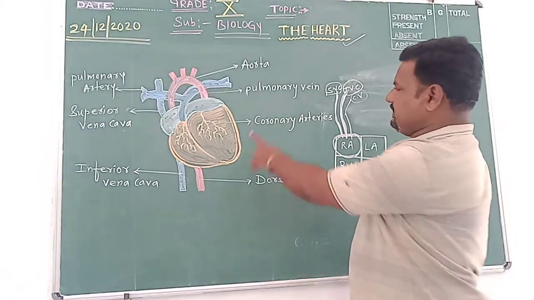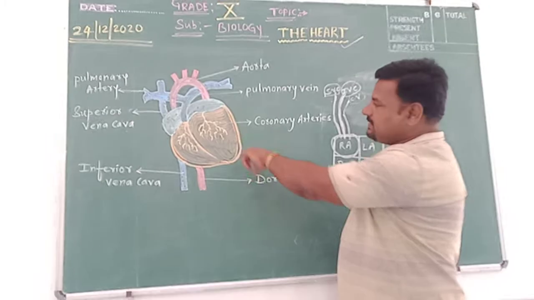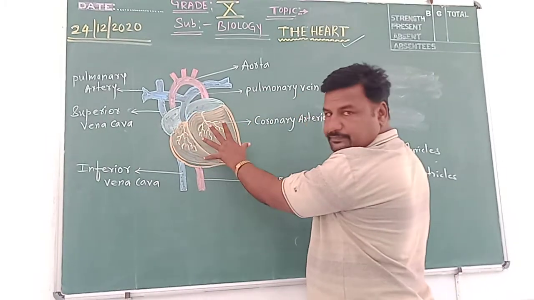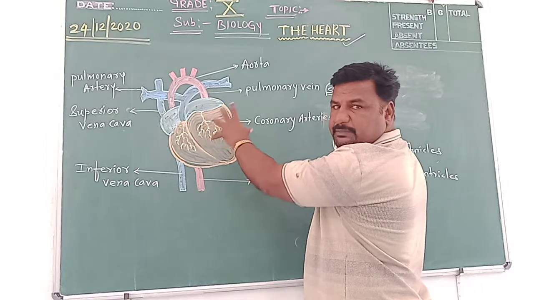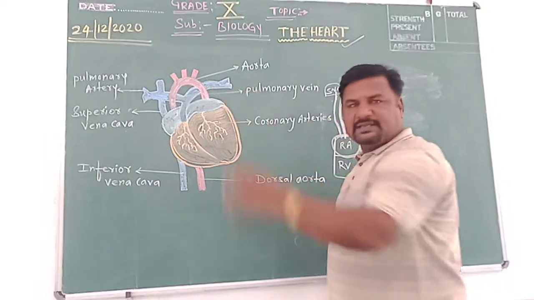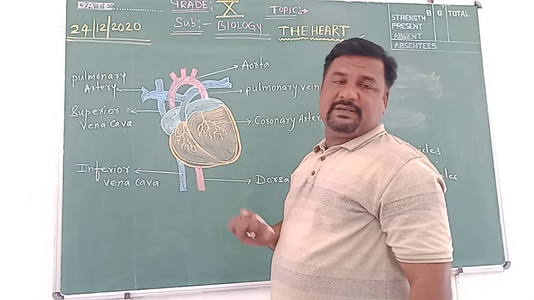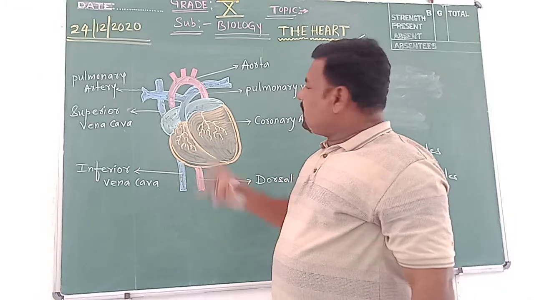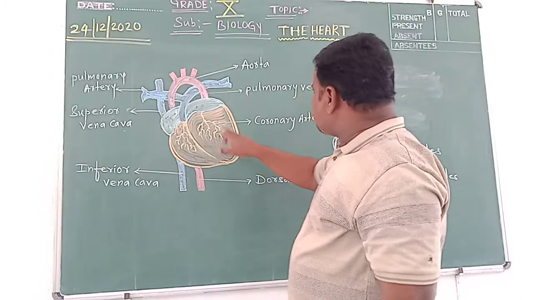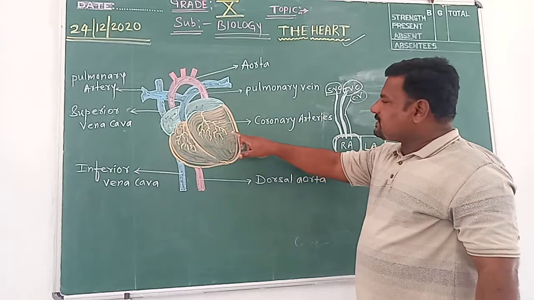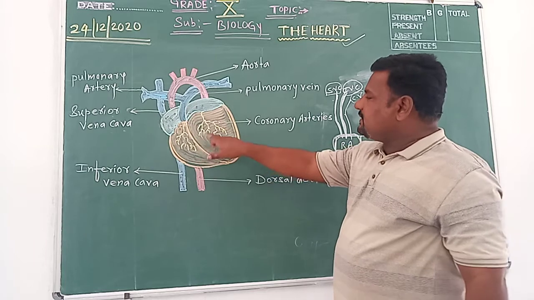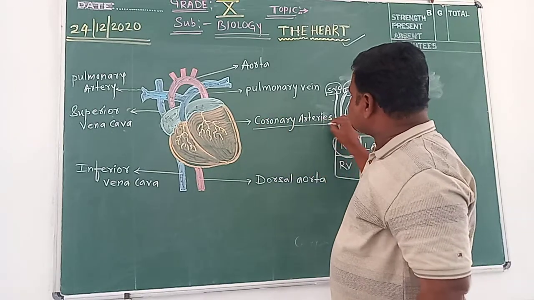Coronary vein. See here, children, on the muscles of the heart, this is the entire cardiac muscle. This entire organ, this pumping device, is composed of specialized involuntary muscles which are not in our control. On the cardiac muscles you can see thin hair-like structures. These hair-like structures we call coronary arteries.